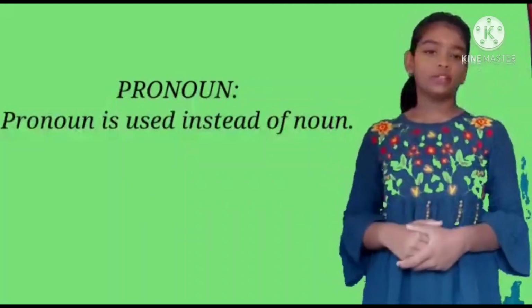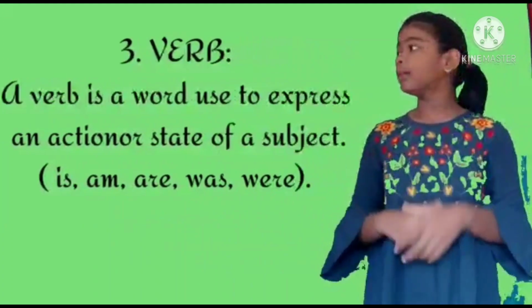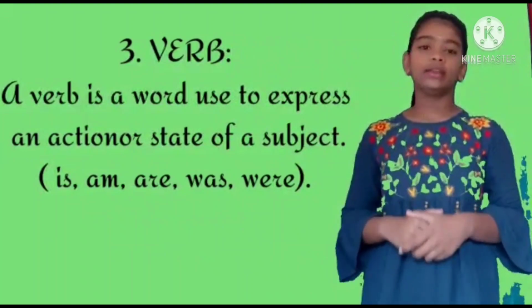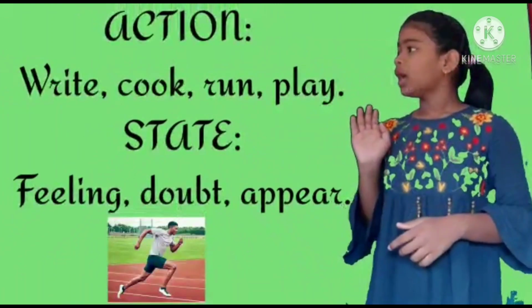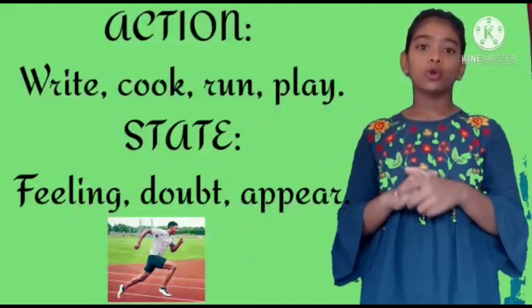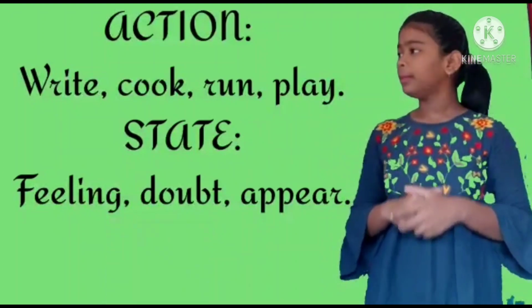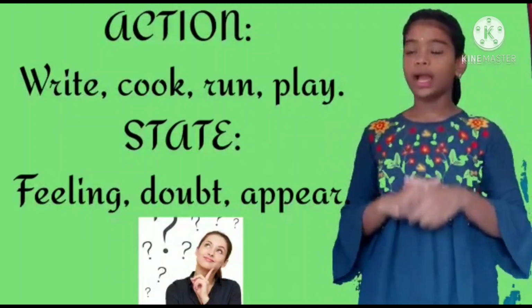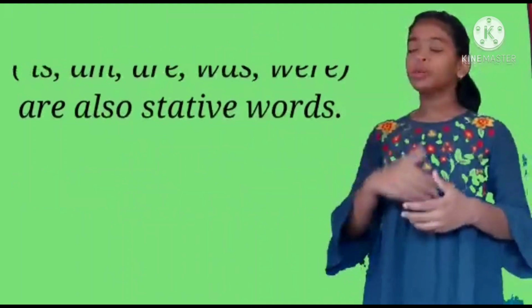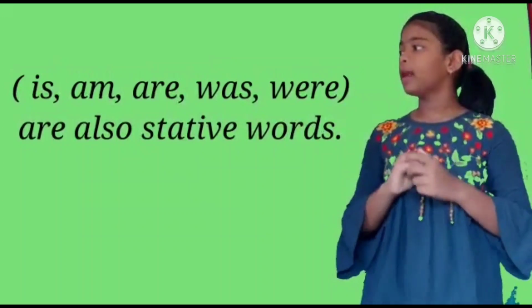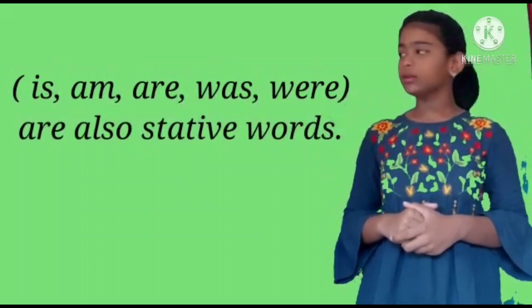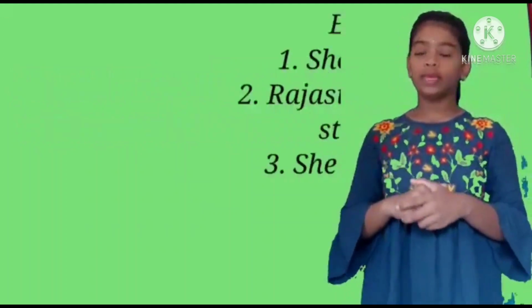Let's look into the next part of speech, that is verb. What is verb? A verb is a word used to express an action or state of a subject. Action may include write, cook, run, play, and the state may include feel, doubt, appear. Also to be verbs is, am, are, was, were are also stative verbs which define the state of being.